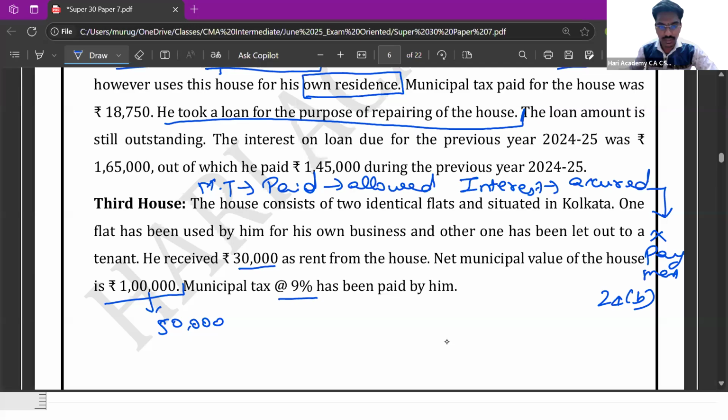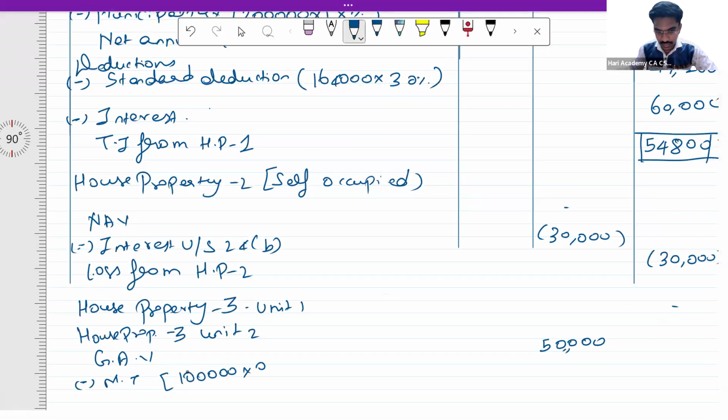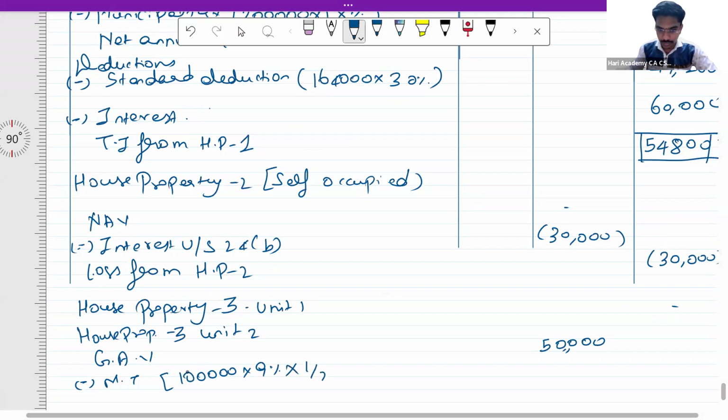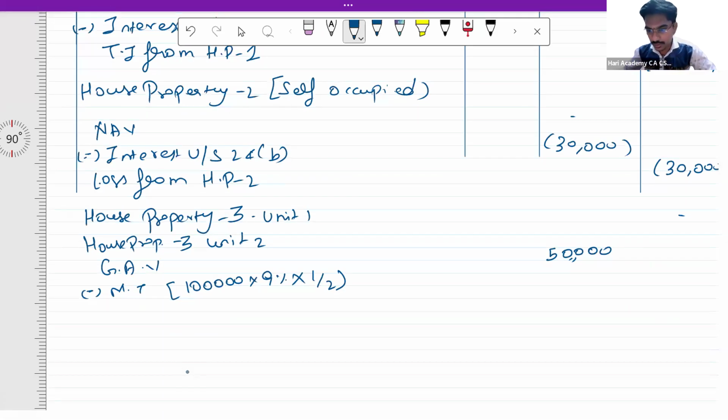Municipal taxes is 9%. So 1 lakh into 9% into 1 by 2, because half of it is used by him for his own purposes. So we have to reduce 4,500. If 4,500 is reduced, my net annual value is going to be 45,500.